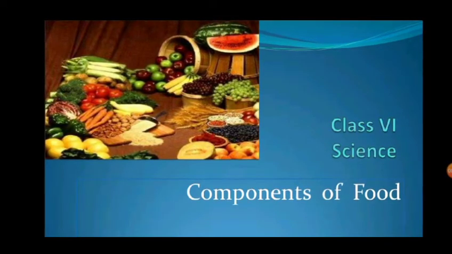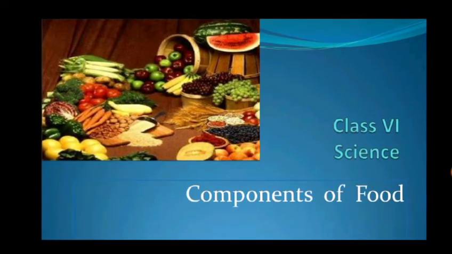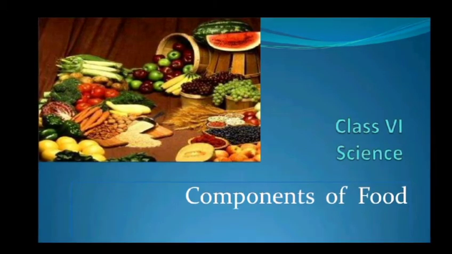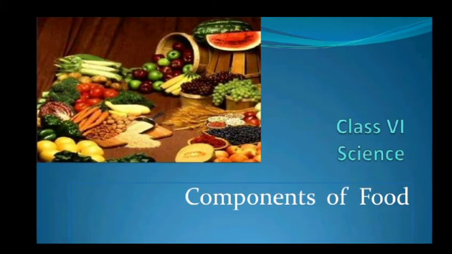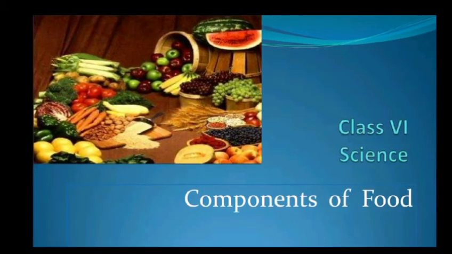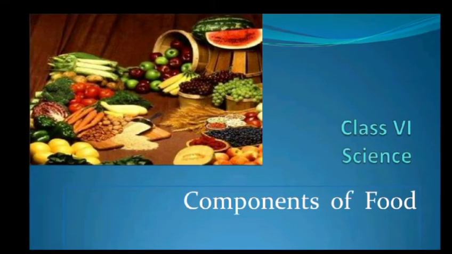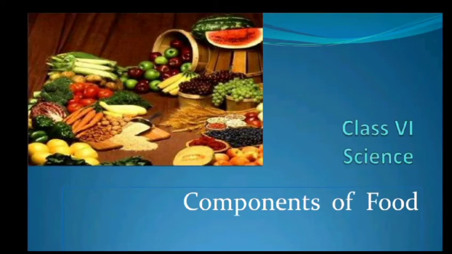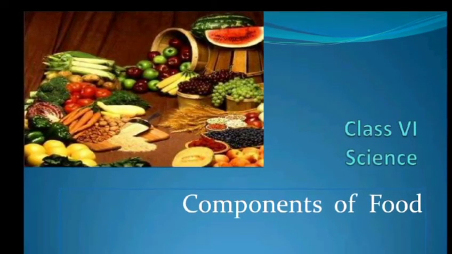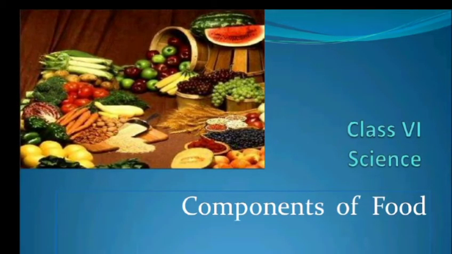Until now, we are over with our main food groups and we have studied the major 5 nutrients: carbohydrates, fats, proteins, vitamins and minerals, constituting the 3 main food groups. These are energy giving foods comprising the carbohydrate and fat rich foods, then the bodybuilding foods comprising the protein rich foods, and the protective foods, which consist of the vitamin and mineral rich foods. Now we are left with two components of our food.